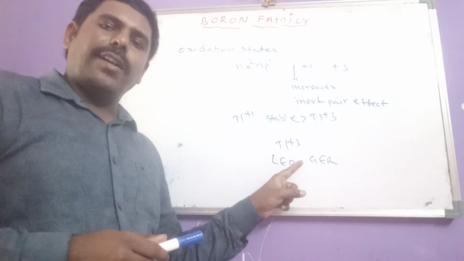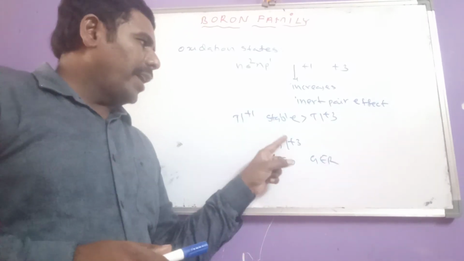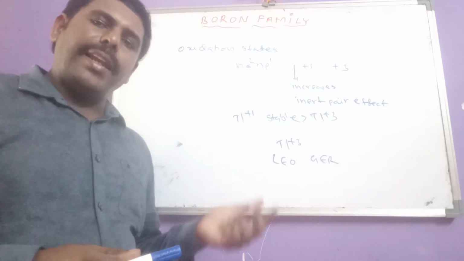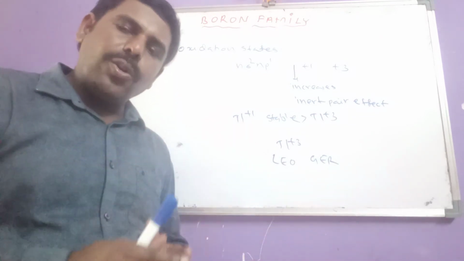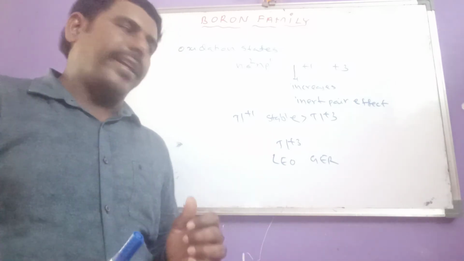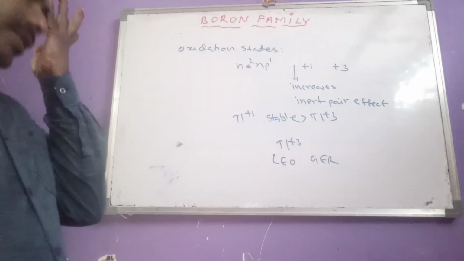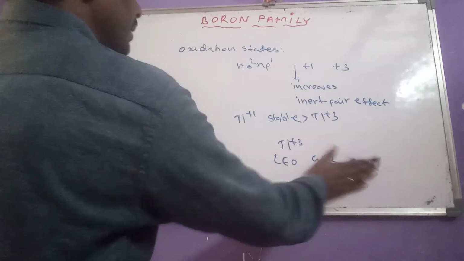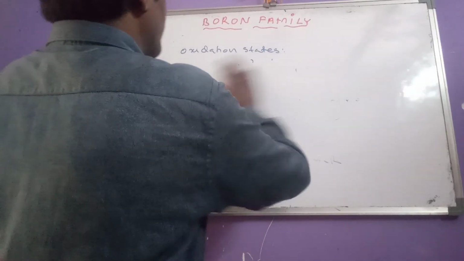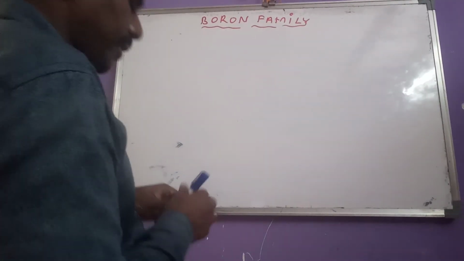Loss of electrons is oxidation, gain of electrons is reduction. As thallium +3 gains electrons, it undergoes reduction, which means it acts as an oxidizing agent. So thallium +3 acts as an oxidizing agent.